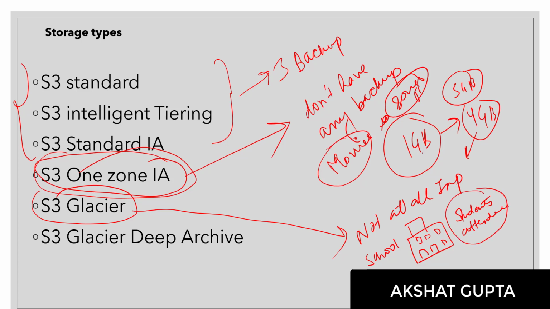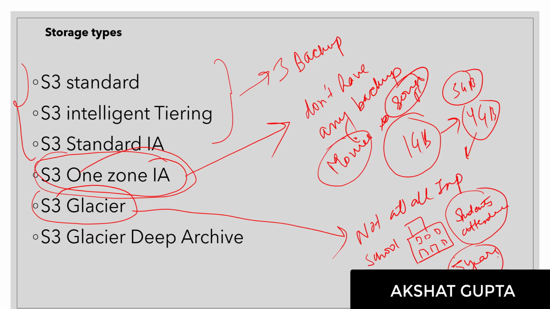Now let's say after 5 years, the attendance of students who were in first standard, second standard, 10th standard, whatever it is, won't be accessed. There is a very rare chance that a parent will come to the school and ask for a 5-year-old attendance sheet. That would be very rare. So you can keep it in S3 Glacier. The objects which won't be accessed much and are not that important, you can keep in S3 Glacier.